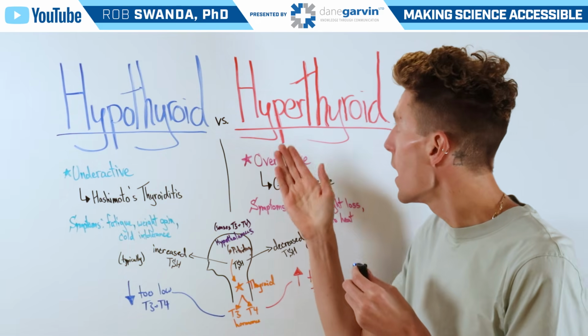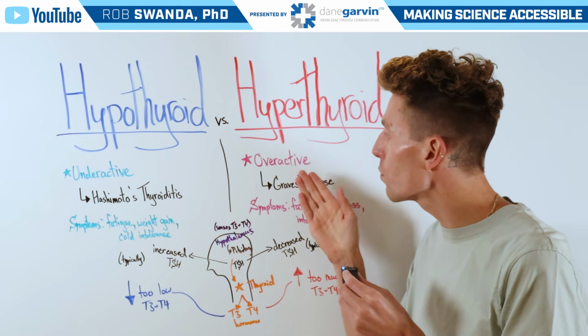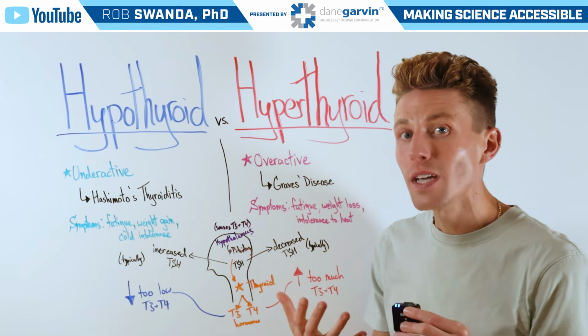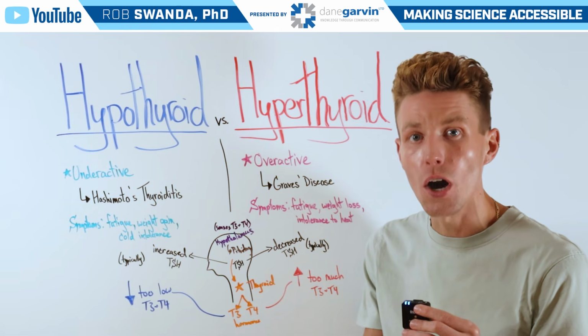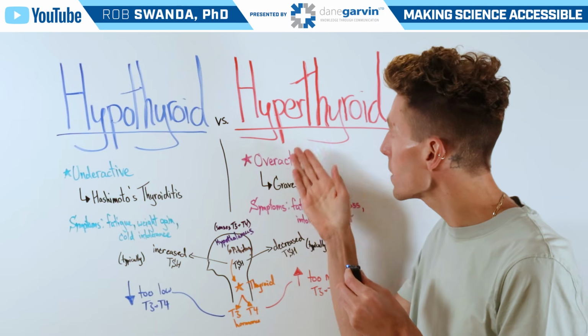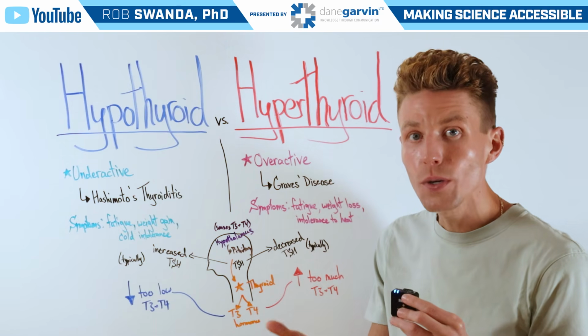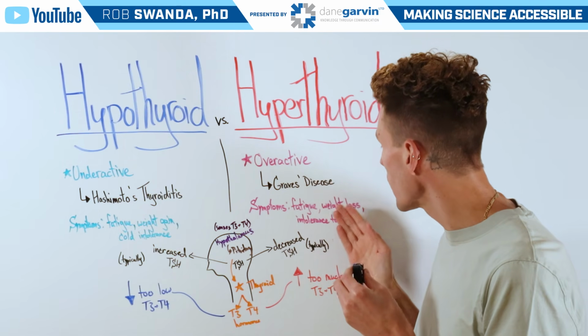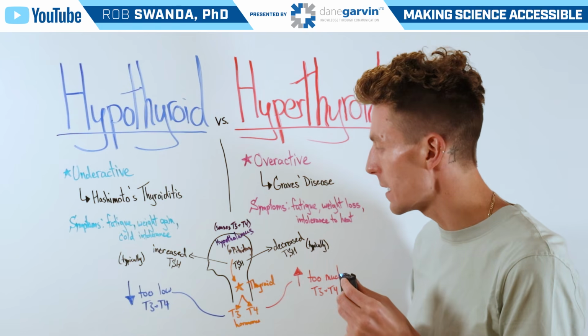On the contrary, hyperthyroidism is an overactive thyroid, and the most common cause of this condition is an autoimmune condition known as Graves' disease. The symptoms of hyperthyroidism also include fatigue, but have weight loss and intolerance to heat.